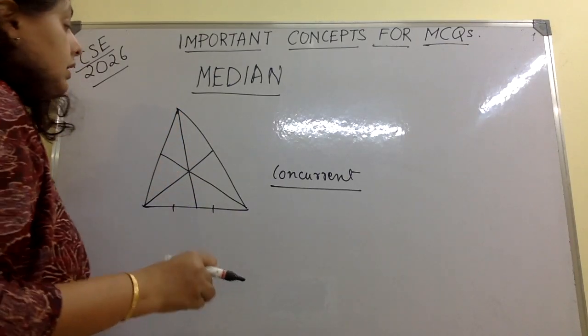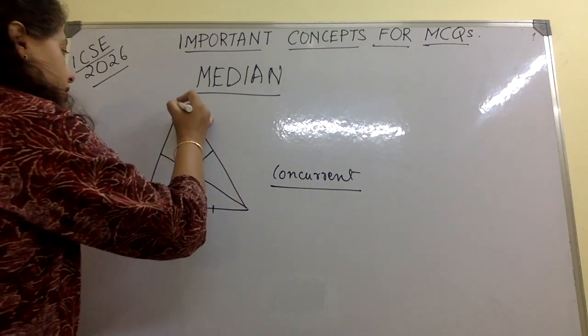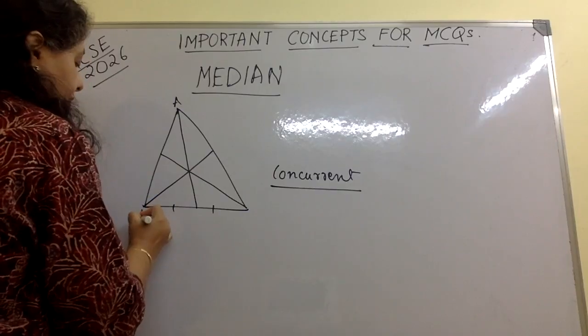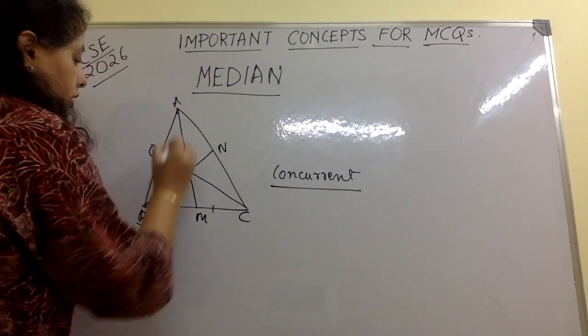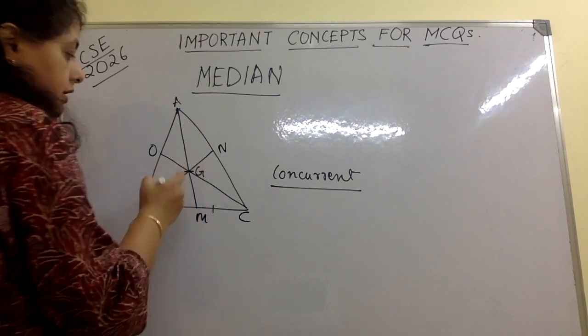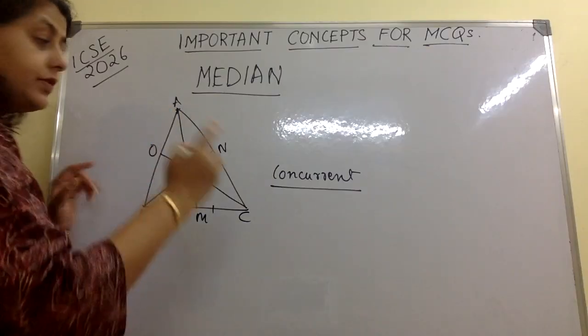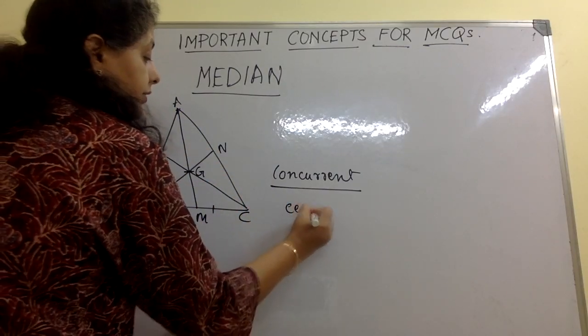Now, if this is A, B, C, M, N and O, let me take this point as G. The point of intersection of the three medians is called the centroid.